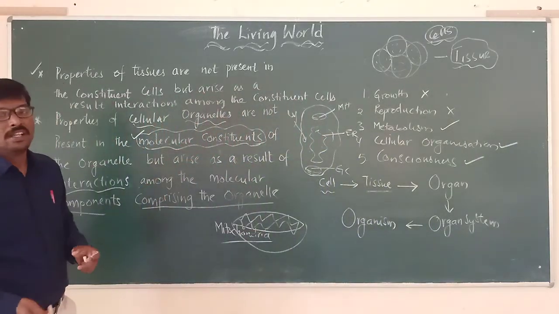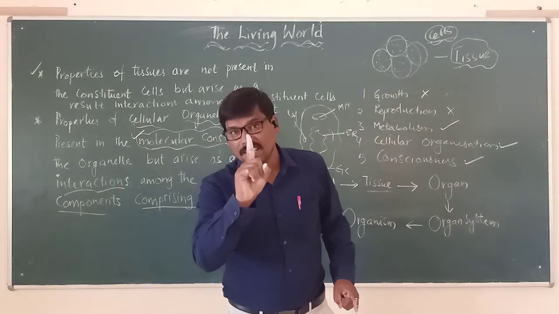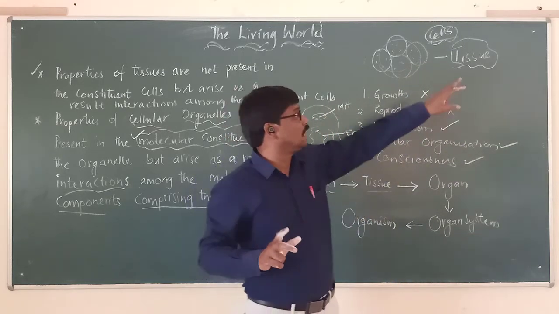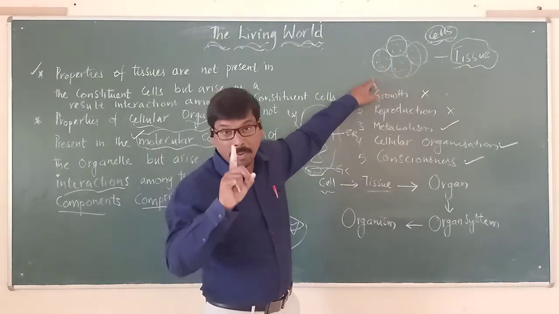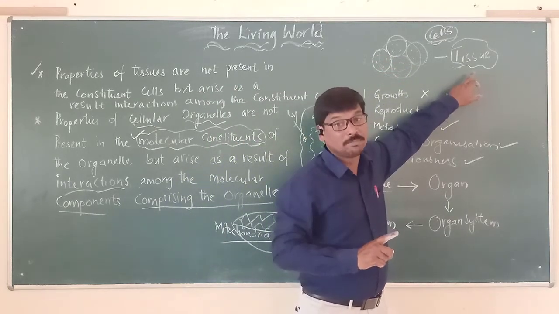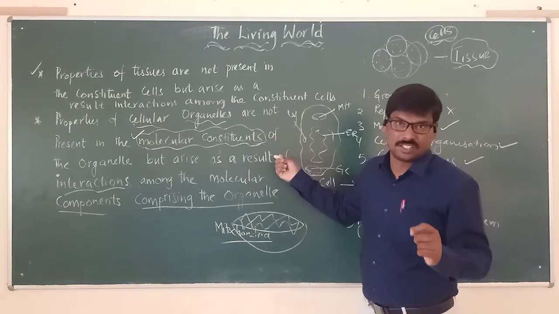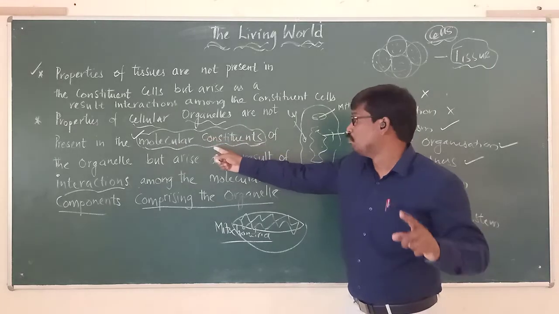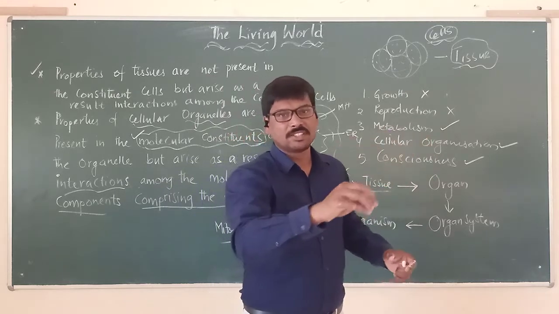So let us keep in mind that in a tissue, the properties of a tissue will not depend upon one single cell present in the tissue, but the properties of tissues are understood very clearly based upon the interactions that are taking place between the cells. Based upon those interactions between the cells, we can determine the properties of a tissue. In the same way, properties of the cell organelles are not present in the molecular constituents. You cannot tell the properties by looking at one cell organelle and saying these are the chemicals, so these are the properties.